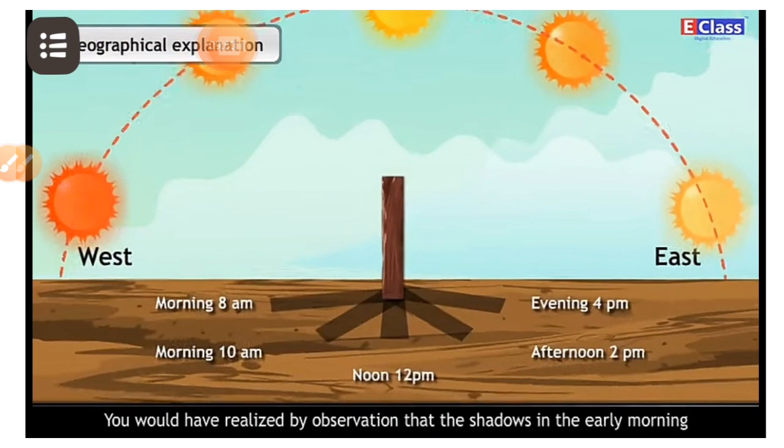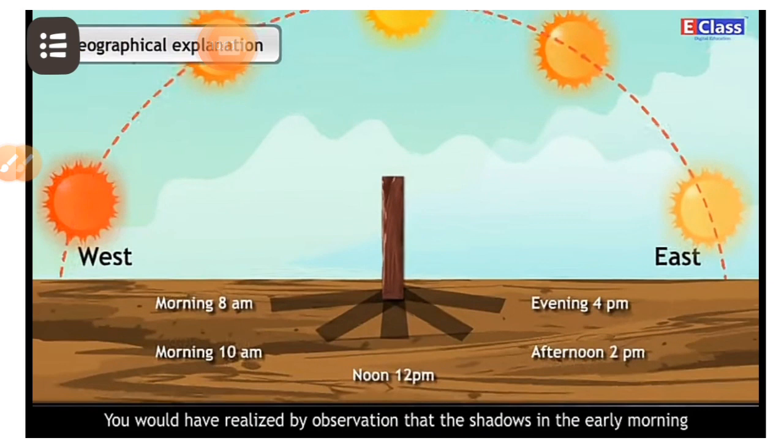See, in the morning at 8 a.m. and evening at 4 p.m. the shadow of the pole is longest, and at noon, 12 p.m., it is the shortest.